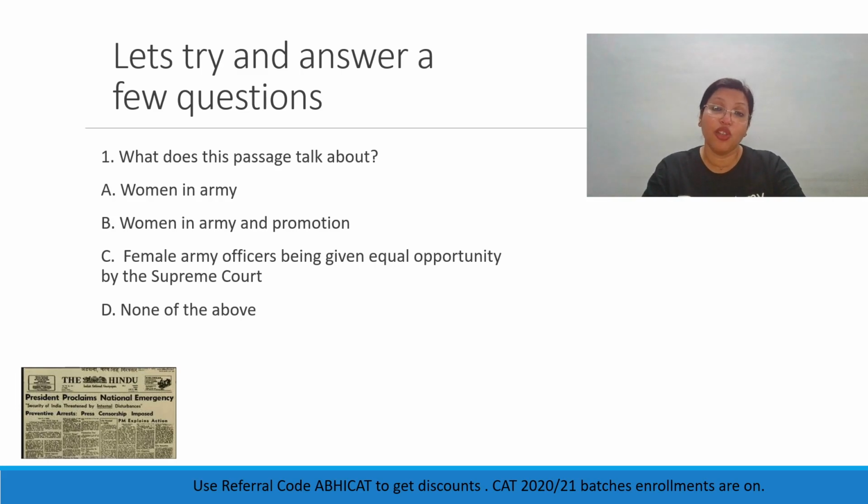Because of course, if we are doing an RC, then we really need to try and find answers to some questions. So question 1 is a theme question. This one says, what does this passage talk about? So you're looking at what is the theme of the passage. Now remember, whenever you're trying to answer a theme question, all the keywords in the passage should be covered in the theme, or all the important ideas of every part of the passage should be covered in the theme.